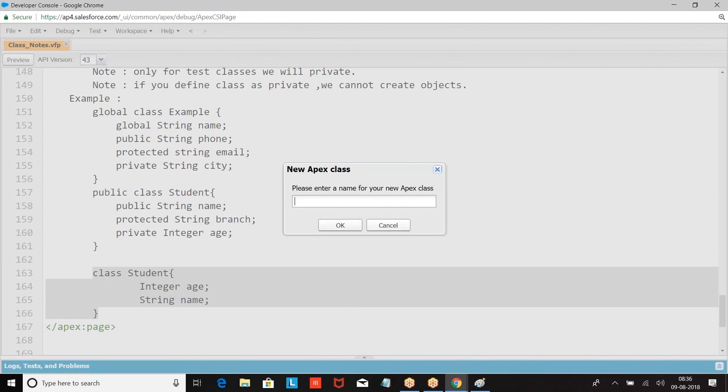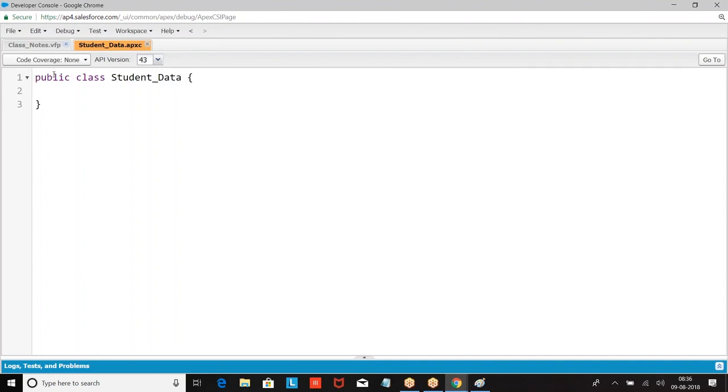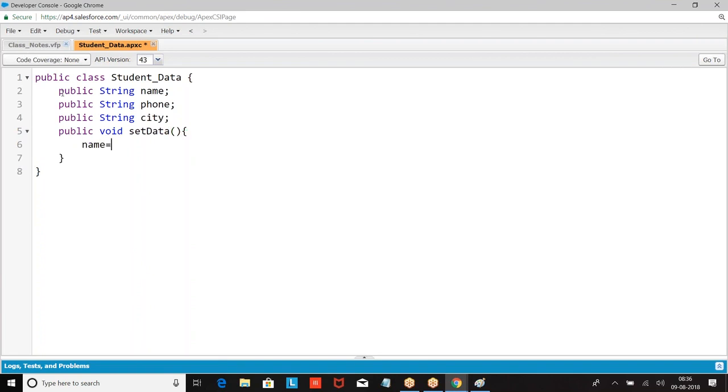Now I am giving here: public class StudentData. Then I am giving public void a method.